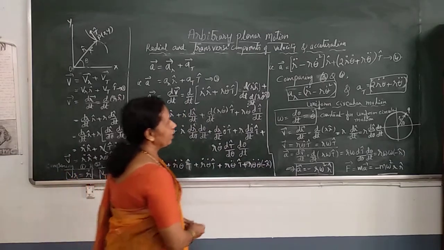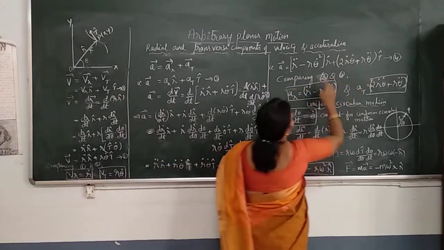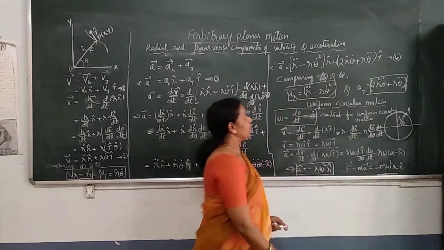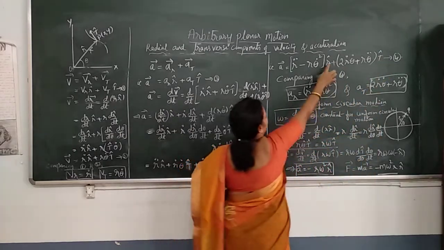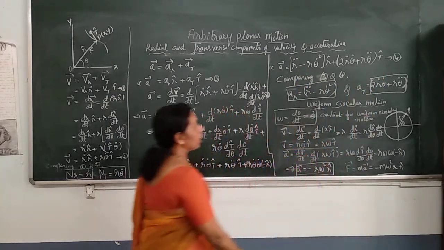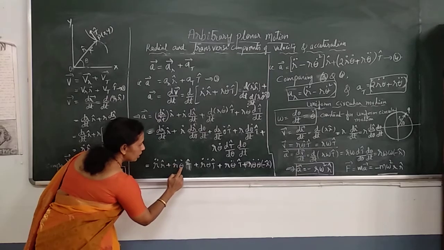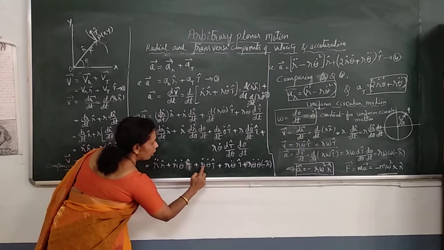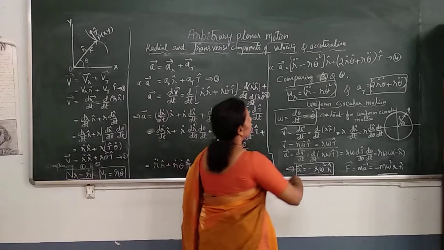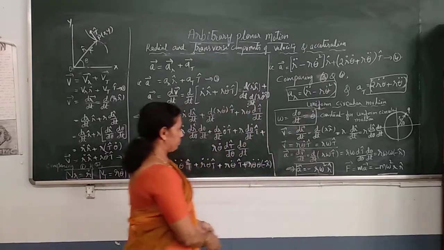When you simplify, you get this term, a term with r cap and a term with t cap. Separate the terms with r cap and t cap. So with the r dot, we get this term, along with the t cap, we get this. To r dot theta dot, see here, r dot theta dot t cap plus r dot theta dot t cap, 2 times r dot theta dot t cap.